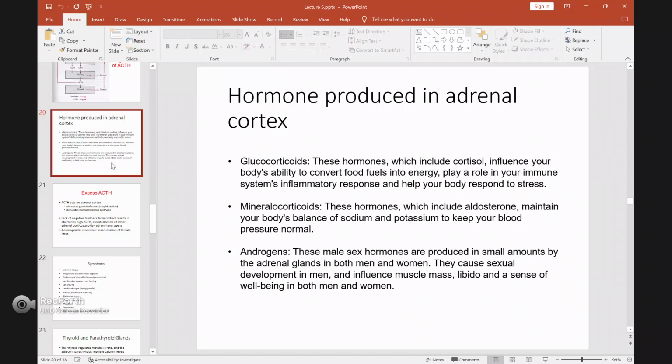Apart from that, the adrenal also produces another hormone, which we call mineralocorticoids. The function of this hormone is to regulate or control the amount of salt in your blood. The example of a hormone classified as a mineralocorticoid is aldosterone. The function of aldosterone is to maintain your blood pressure. It does this by regulating the amount of sodium and potassium in your blood.